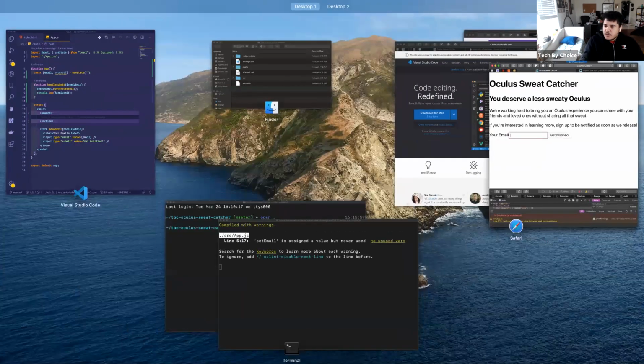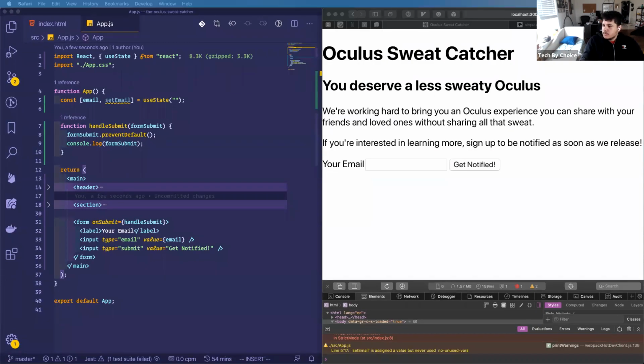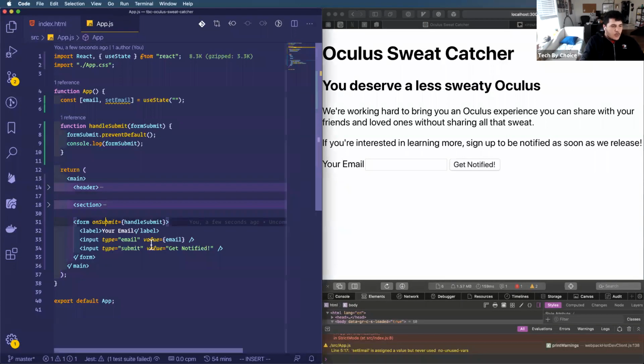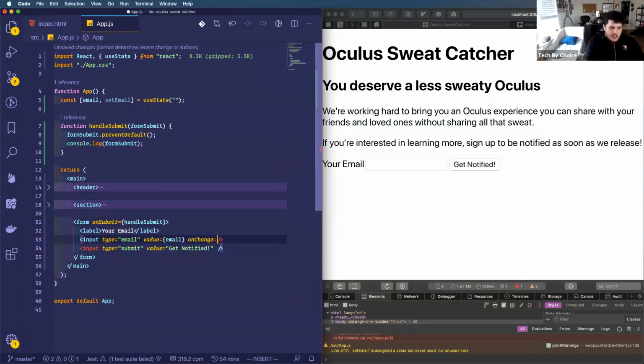So what I need to do to change this is, much like form has an onSubmit property that accepts a method, I know that input also has a property called onChange that will be called whenever the user types anything in this field.